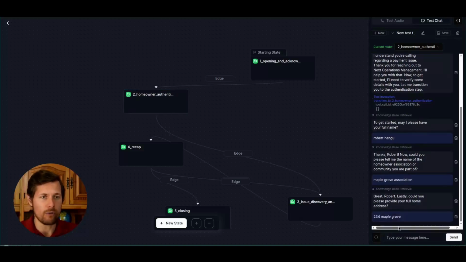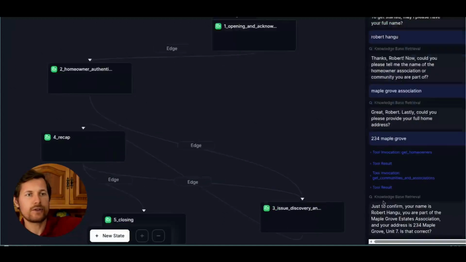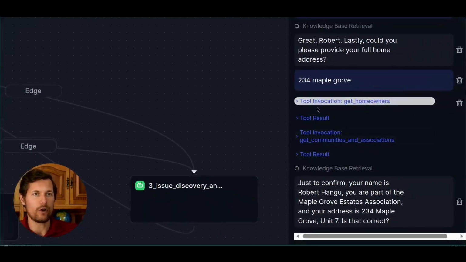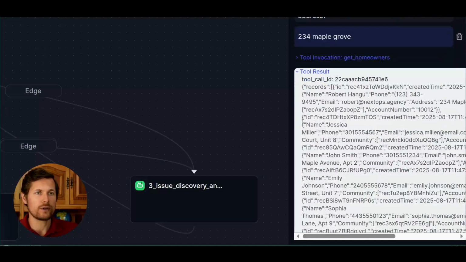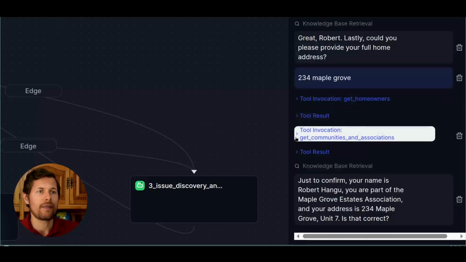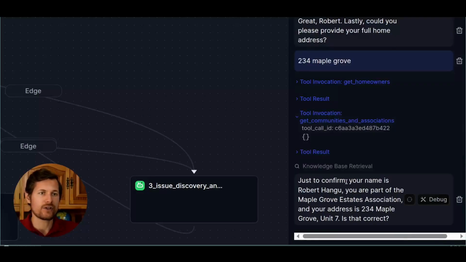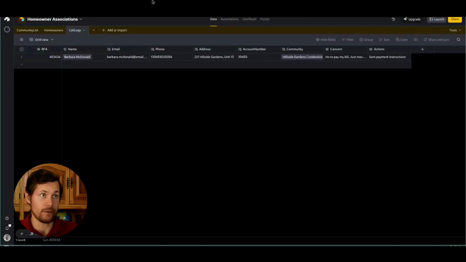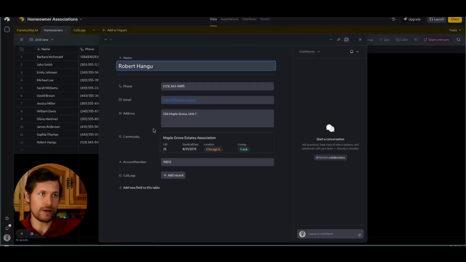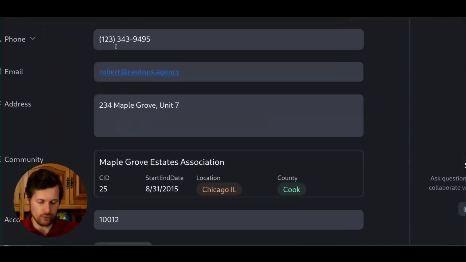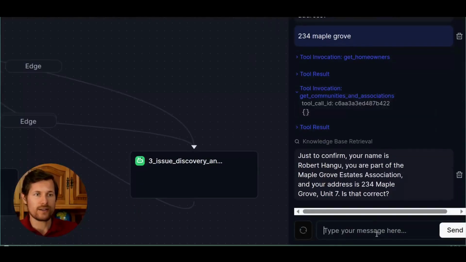Now I give it my home address and now it should check it against the data. And we see that it did so. So it invoked the tool get homeowners. We can see the tool results. So it will get homeowners from here. And then it will get the communities and association again with this tool. And this is the tool result. So all looks good. And then just to confirm, it has found my complete address is also unit 7, which I haven't specified. Now go back to Airtable. We can see it over here in my address that it's also unit 7. So the connection works well. Now I will just say yes, it's correct.